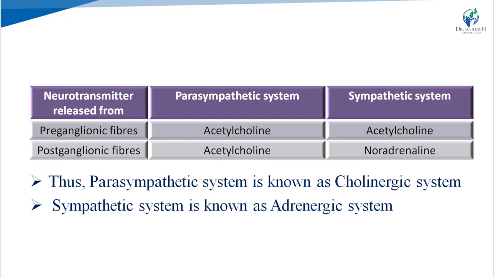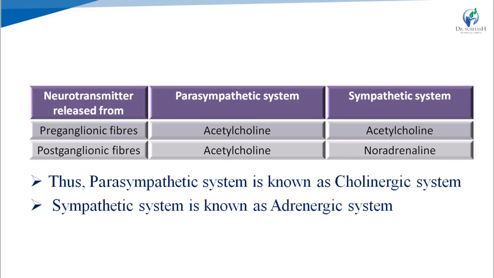So, the neurotransmitter released from the preganglionic fiber in the parasympathetic system is acetylcholine, as well as in the sympathetic system it is also acetylcholine. Means from every preganglionic fiber, the neurotransmitter released is acetylcholine. While the neurotransmitter released from postganglionic fibers in the parasympathetic system is acetylcholine, while in the sympathetic system it is noradrenaline.